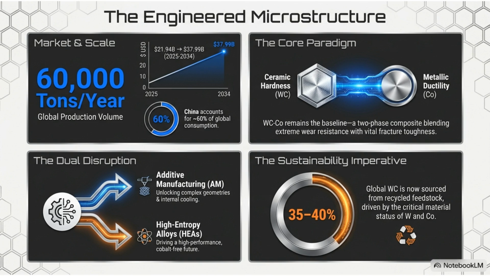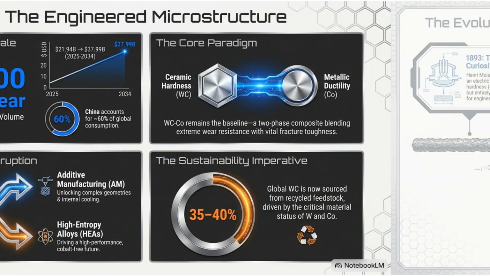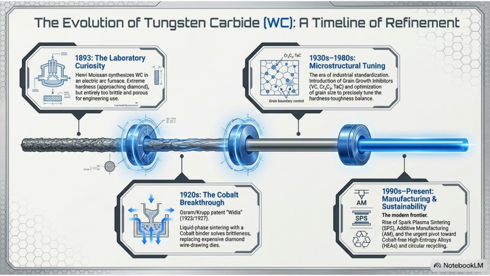The core paradigm remains a two-phase composite, blending ceramic hardness with metallic ductility. We are now seeing dual disruptions from additive manufacturing and high-entropy alloys, alongside a strong move towards sustainable recycling. The story of tungsten carbide is one of continuous refinement.